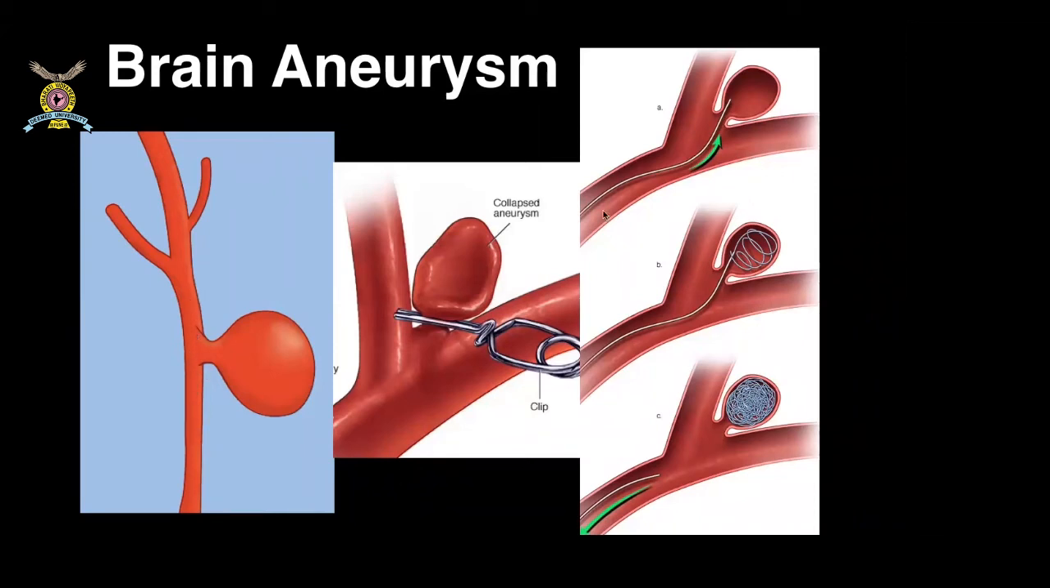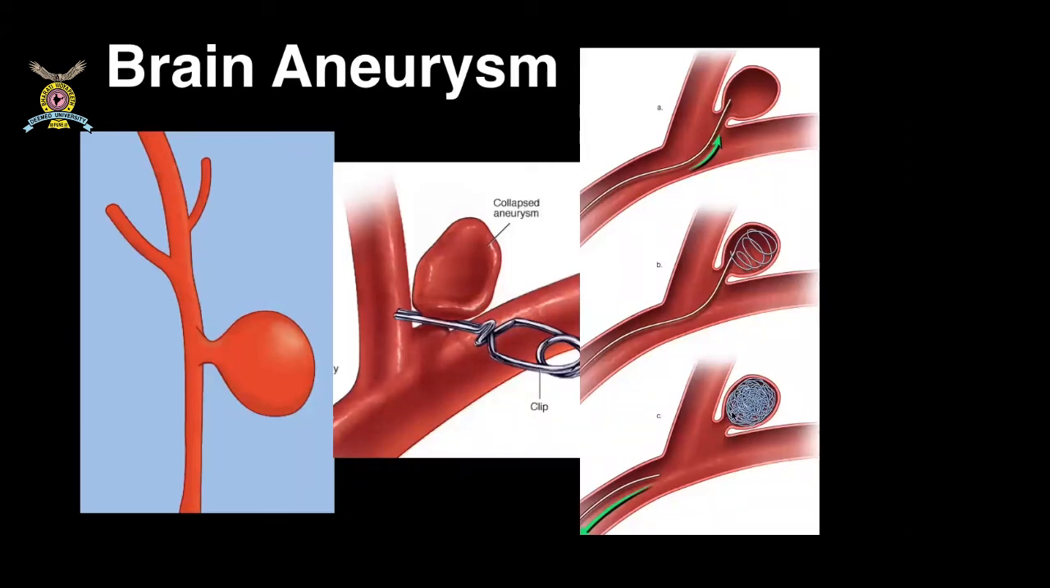Now, since 1990, this new treatment has come. From the femoral arteries, we can go to the brain blood vessels, and inside the brain blood vessels, we enter inside the aneurysm without opening the skull or anything else, and we can place something known as coils. These are actually